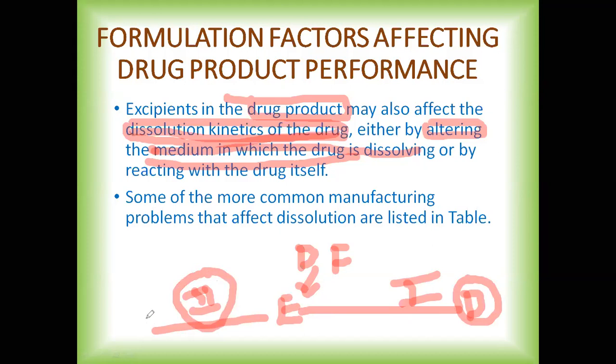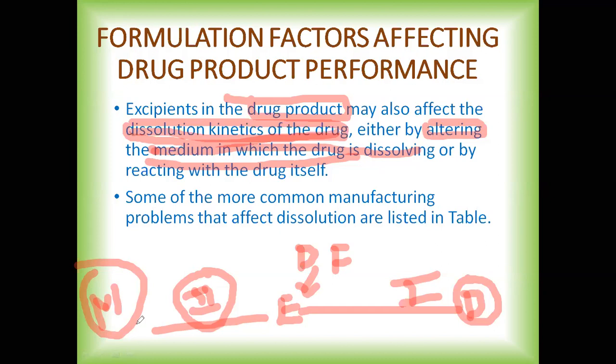Now media means, suppose it can be the media present inside the body, that is in vivo. If you're doing some in vitro test before that, in that media also it can affect the dissolution kinetics of the drug. So it can be due to the alteration in the media in which the drug is dissolved, or by reacting with the drug itself.